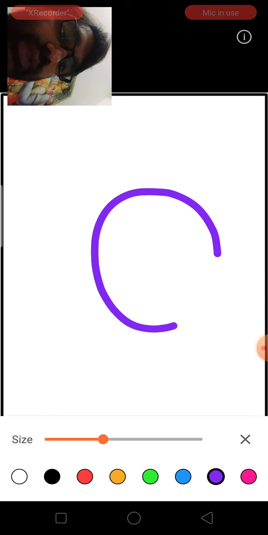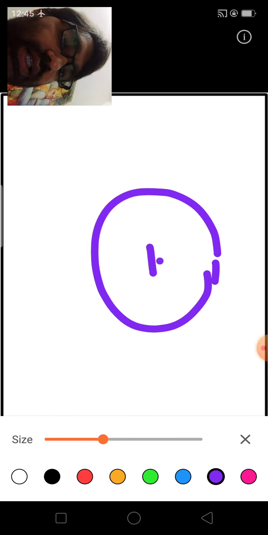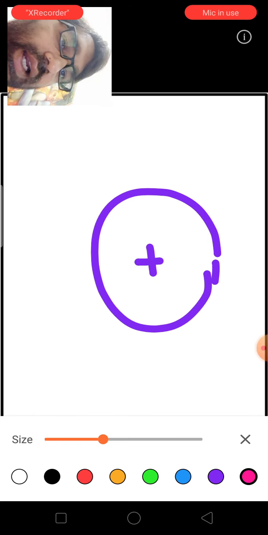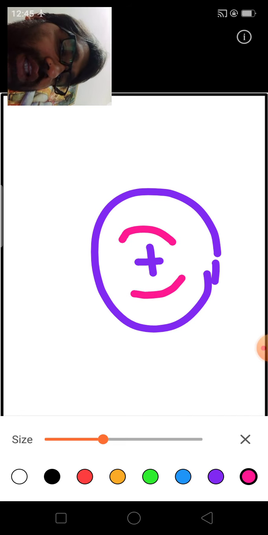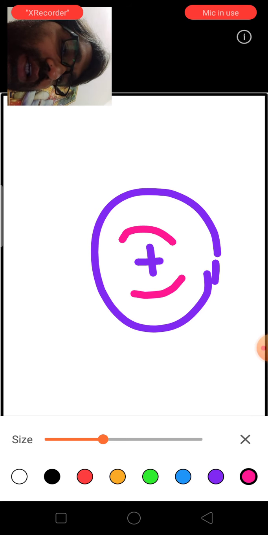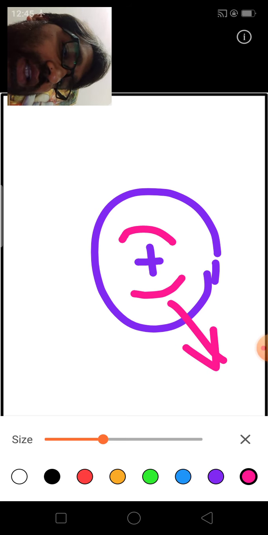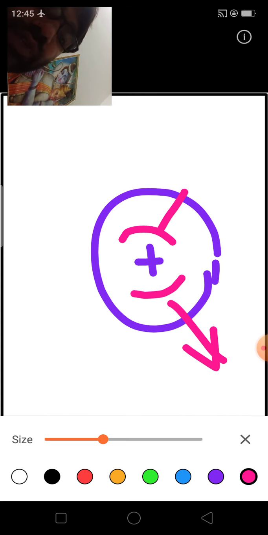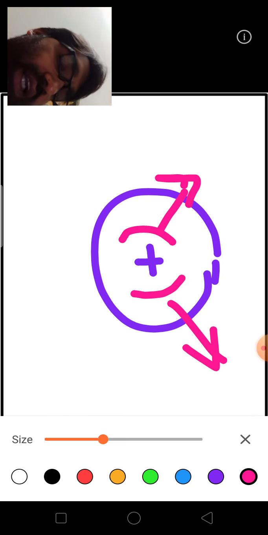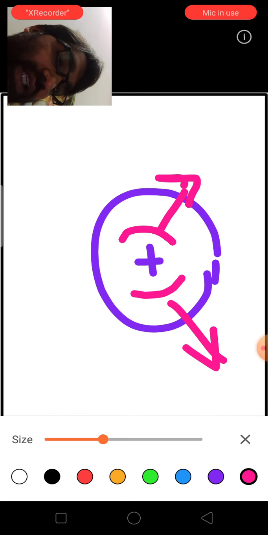Suppose this is your wheel, this is the center, and here are the shoes. See, when these shoes move along the direction of radius, then these are the radial brakes.